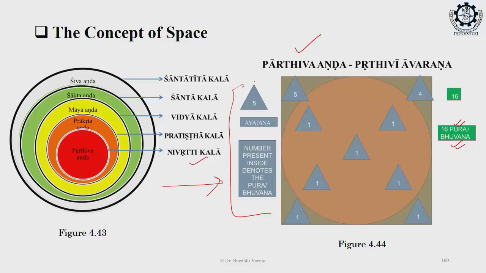Now, what is the arrangement? See, this is the instruction side, and it is mentioning a triangle with a particular number. The number present inside the triangle denotes the Pur or Bhuvan, and the triangle is itself an ayatan. So, within the Bhuvan also we have a voluminous space, that is ayatan.